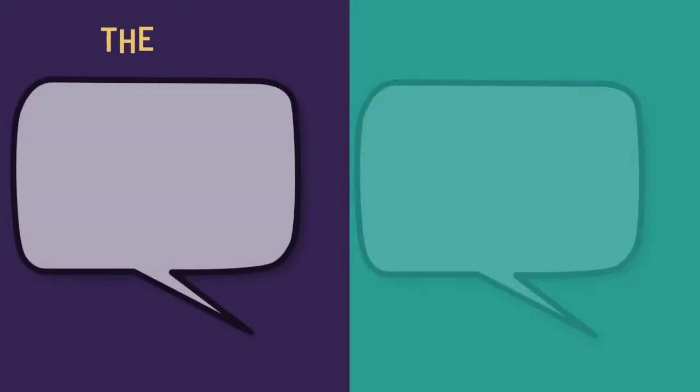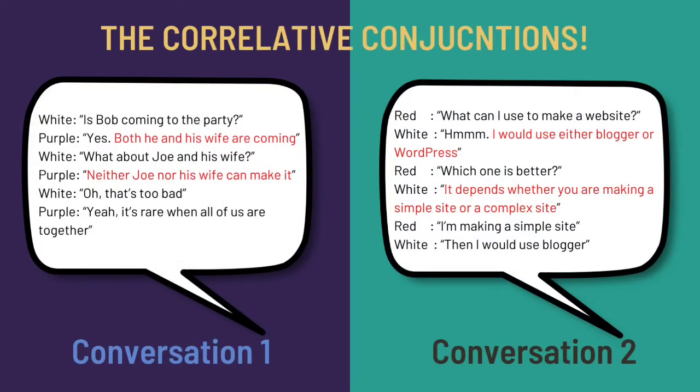Have you done? Okay, good job everyone. Now let's discuss it together. As you can see here, I have highlighted some sentences. There are 4. What are they? The first one is both he and his wife are coming. The second one is neither Joe nor his wife can make it. The third sentence is I would use either Blogger or WordPress. And the last one is it depends whether you are making a simple site or a complex site.